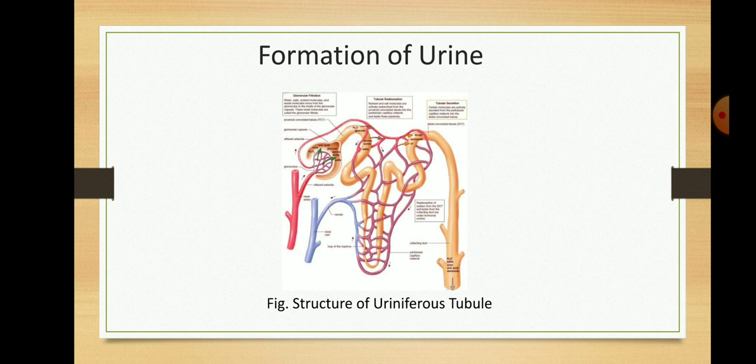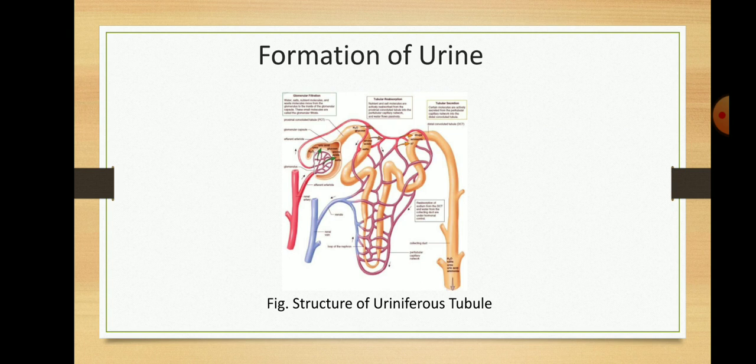Our topic is formation of urine. Urine is formed with the help of a tubular structure in the kidney known as the nephron. The nephron at its proximal end begins with a filter, the renal corpuscle.